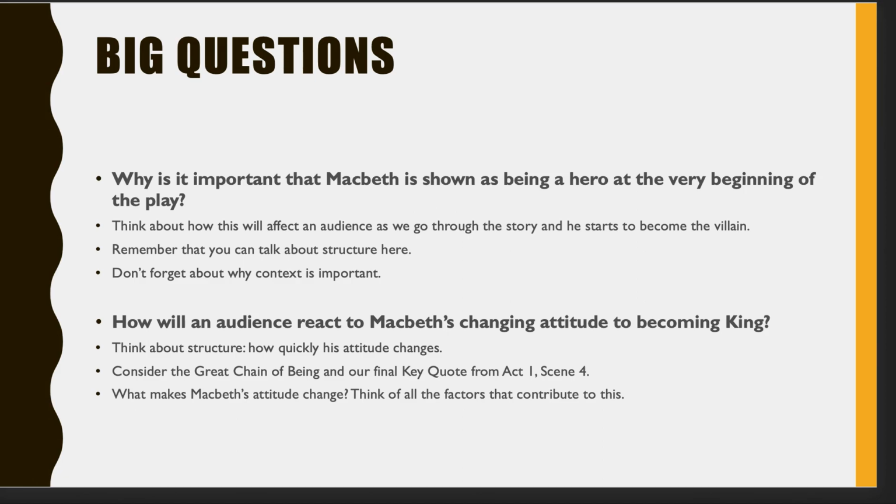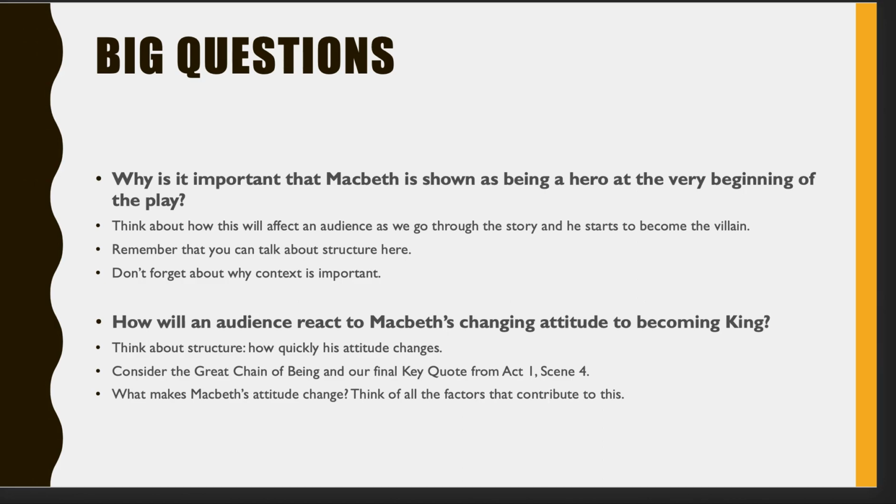Then your second big question is how will an audience react to Macbeth's changing attitude to becoming king? So how does an audience react when Macbeth starts to turn into something a little bit darker, when he starts to think about doing bad things and taking matters into his own hands to become king? So again, structure, think about how quickly his attitude changes. We just discussed that. Look at the Great Chain of Being from the first video, and look at the final key quote from Act 1, Scene 4, and link it to that.